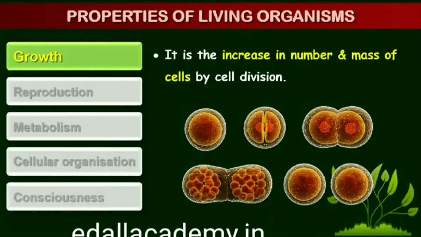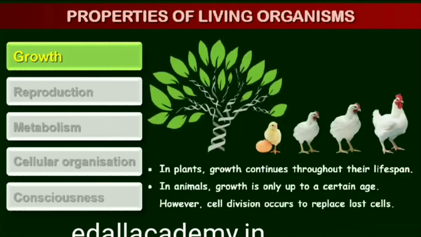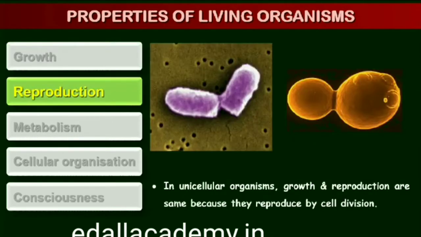All living organisms grow. Increase in mass and increase in number of individuals are twin characteristics of growth. A multicellular organism grows by cell division. In plants, this growth by cell division occurs continuously throughout their lifespan. In animals, this growth is seen only up to a certain age. However, cell division occurs in certain tissues to replace lost cells. Unicellular organisms grow by cell division. One can easily observe this in in vitro cultures by simply counting the number of cells under the microscope.